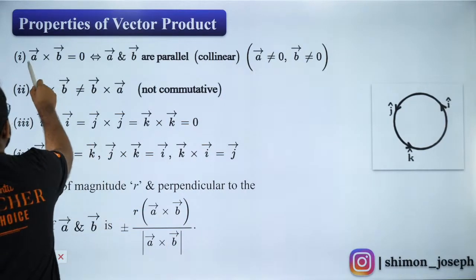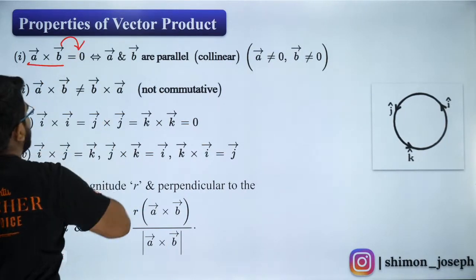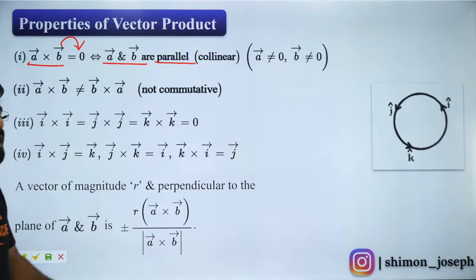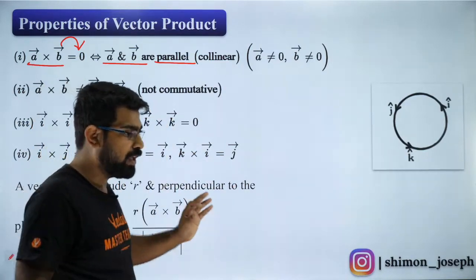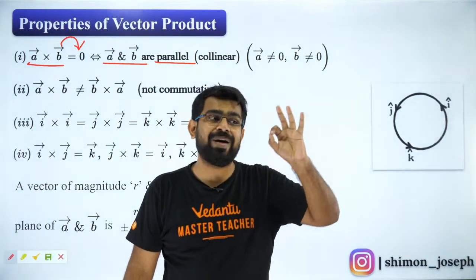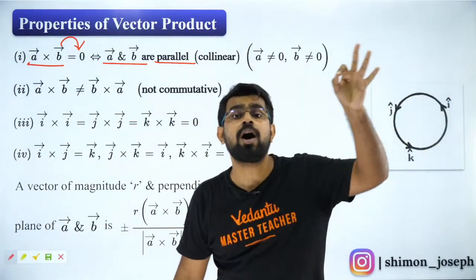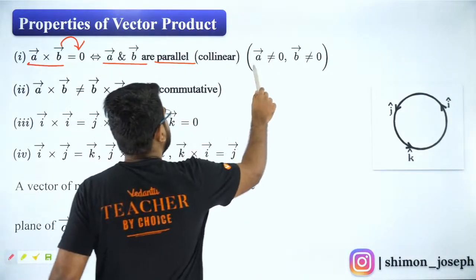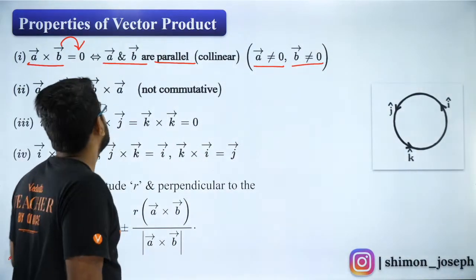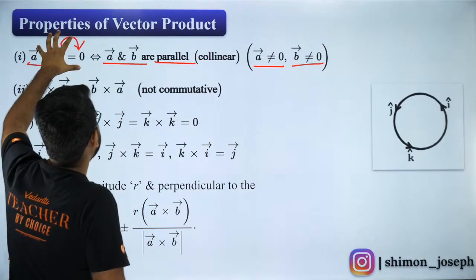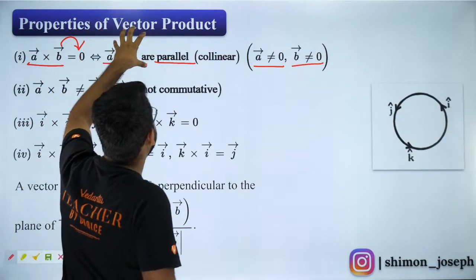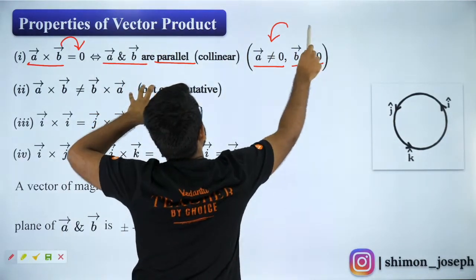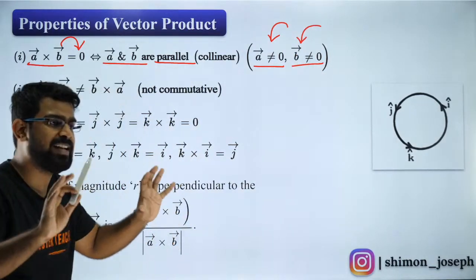So now, if A cross B is 0, what does it imply? It means that A and B are parallel. They have the same direction or they are anti-parallel. If A and B are parallel or anti-parallel, their cross product will be 0, provided A is not 0, B is not 0. Got it? So if A cross B is 0, then I can say that A and B are either parallel or anti-parallel, provided A is not 0, B is not 0. Got it? Is that clear? Very simple.